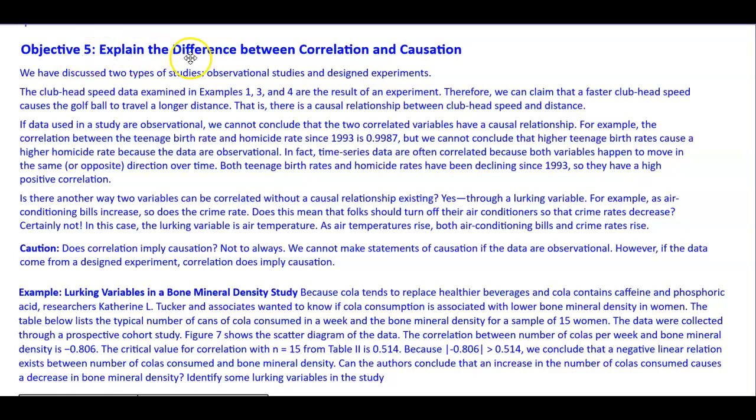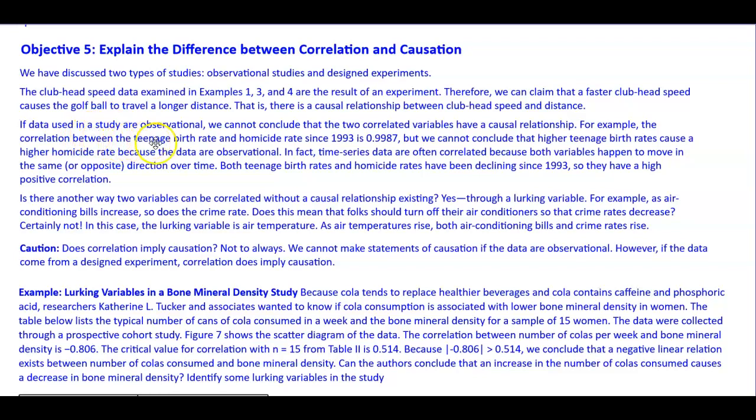Objective 5. Explain the difference between correlation and causation. We have discussed two types of studies: observational studies and designed experiments. The club head speed data examined in examples 1, 3, and 4 are the result of an experiment. Therefore, we can claim that a faster club head speed causes the golf ball to travel a longer distance. That is, there is a causal relationship between club head speed and distance.